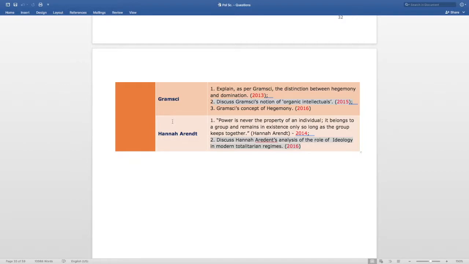The last subtopic, that is Hannah Arendt. The questions those are asked in last 5 years are, power is never the property of an individual. It belongs to a group and remains in existence only so long as the group keeps together. Hannah Arendt. This question is asked in 2014. The next question is, discuss Hannah Arendt's analysis of the role of ideology in modern totalitarian regimes. This question is asked in 2016.